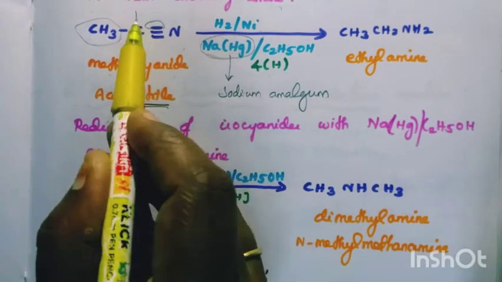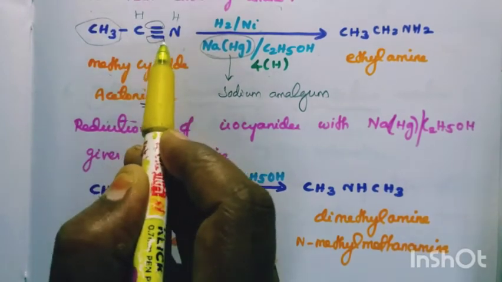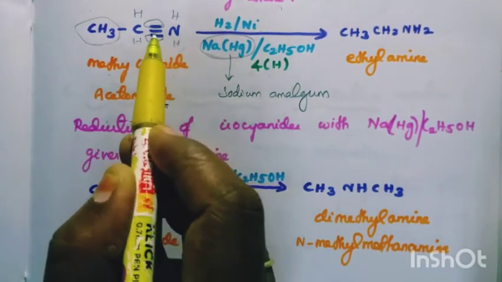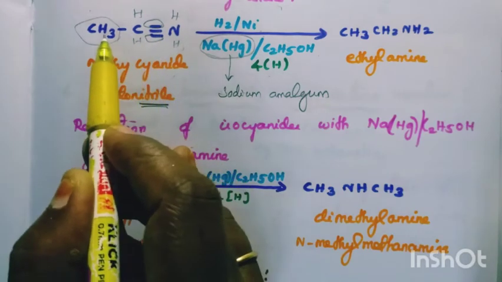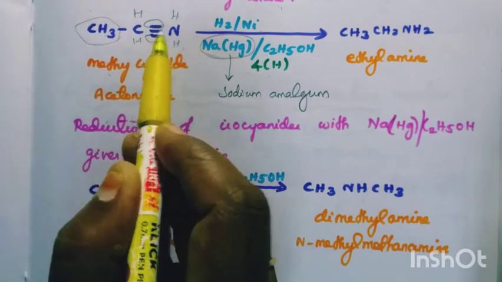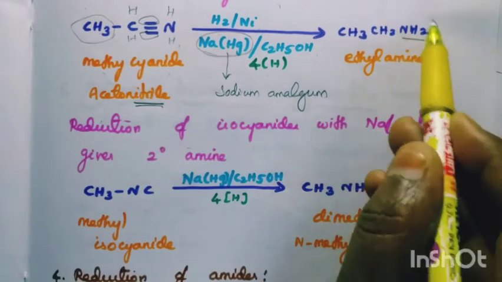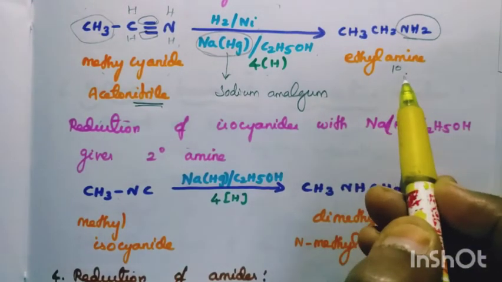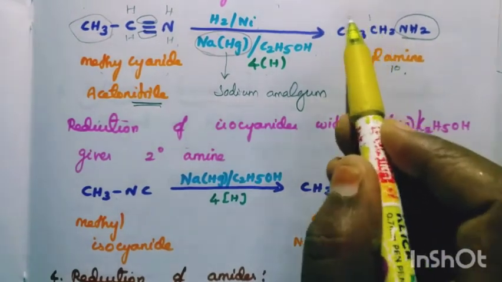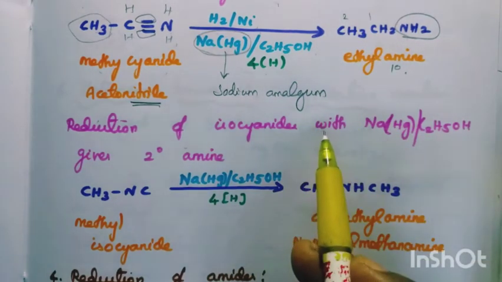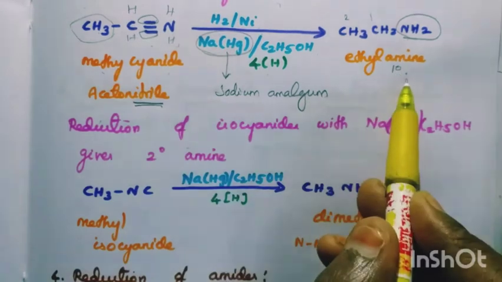Remove one bond, add H. Remove another bond, add H. So we get CH3CH2NH2. Yes, this is a primary amine. So ethylamine is a primary amine. Why ethyl? 2 carbons are there, no? So cyanide is converted to primary amine.